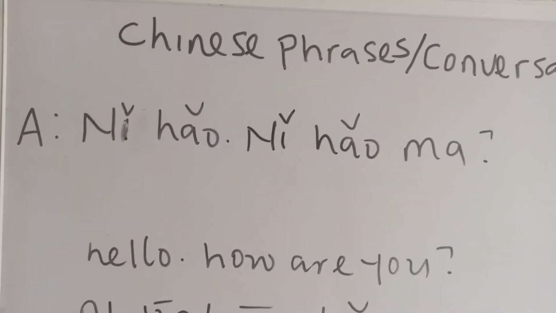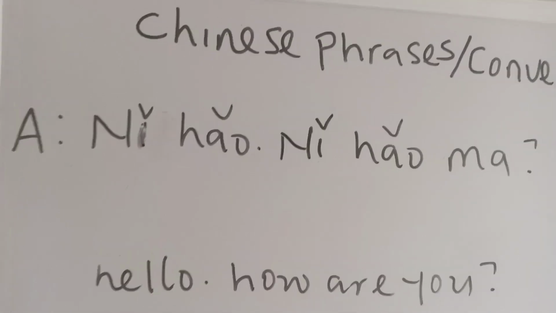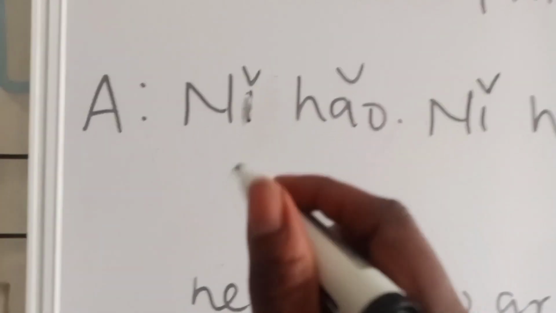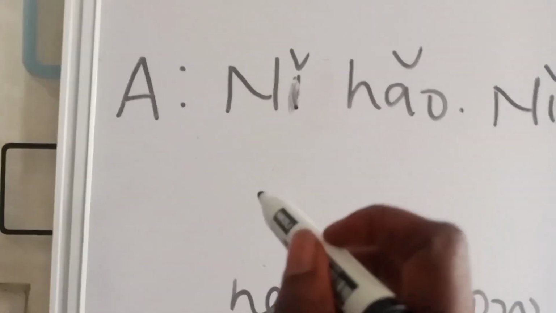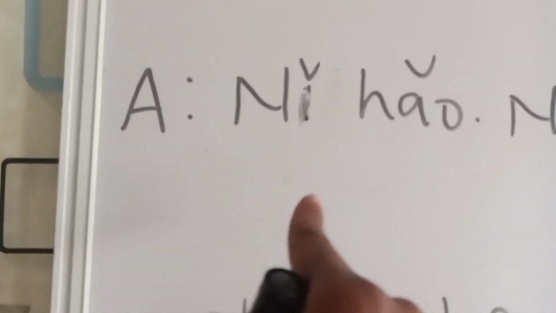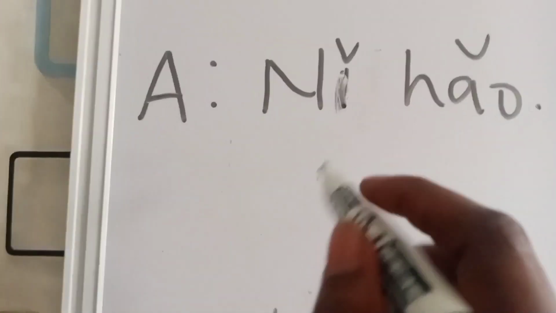We are going to write the characters now. I like writing characters for you because I want you to be able to recognize the characters. Even if you cannot write them, recognize the characters. When you see ni, you should be able to say this is the character for ni. I didn't know that when I was in level 1, and I'm serious.